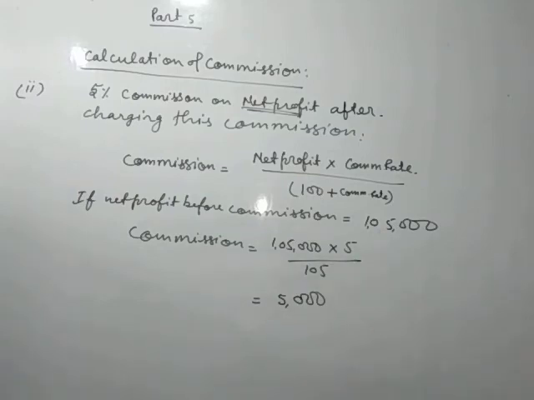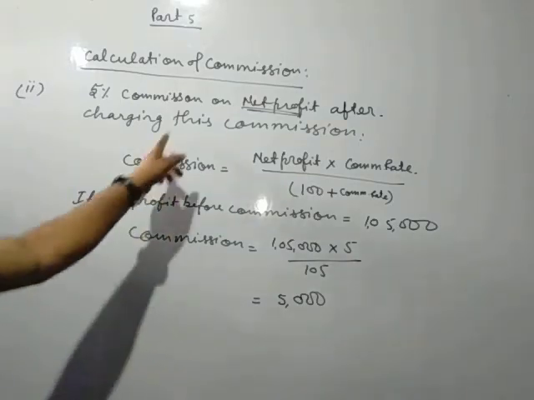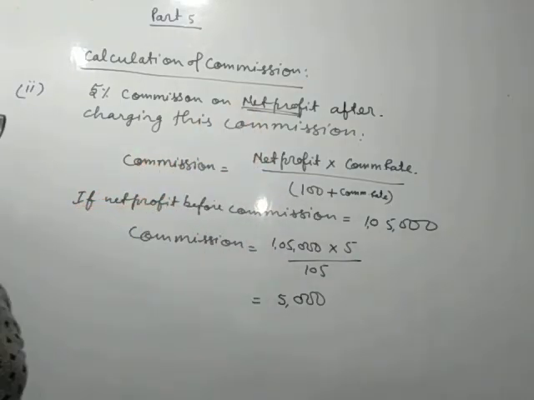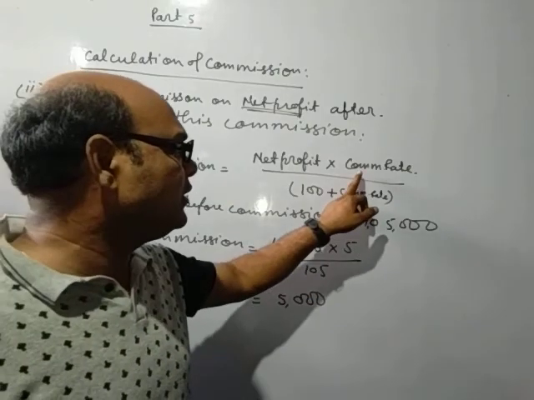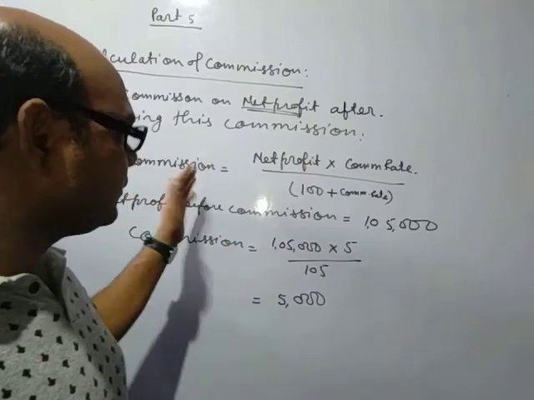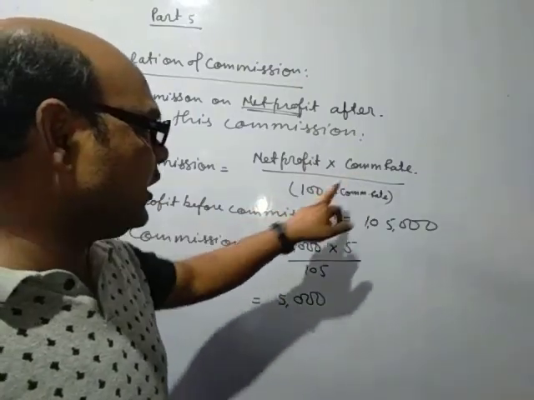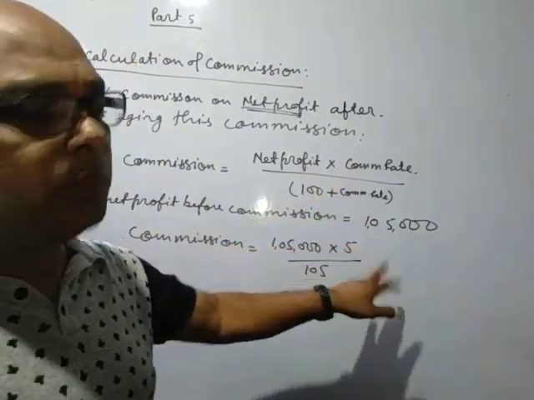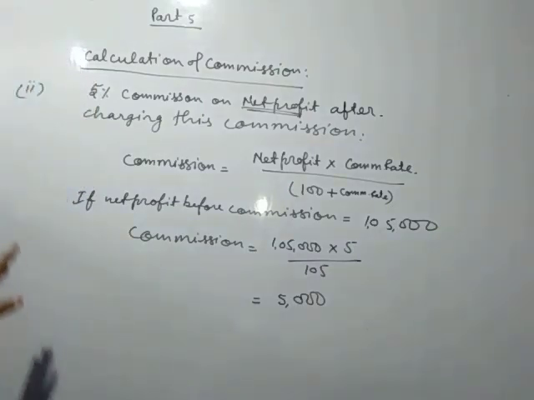So in the case of commission before charging this commission, you will use the formula commission rate upon 100. In the case of after charging, commission rate upon 100 plus commission rate. So in this lecture we have seen manager commission, partners' commission, and how we will make the calculation of commission. Thank you.